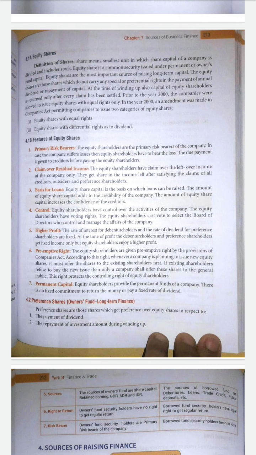Prior to the year 2000, companies were allowed to issue equity shares with equal rights only. In the year 2000, an amendment was made permitting the company to issue two categories of equity shares to the public. One is equity shares with equal rights, and another is equity shares with differential rights as to dividend.